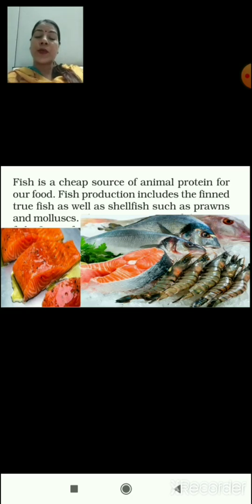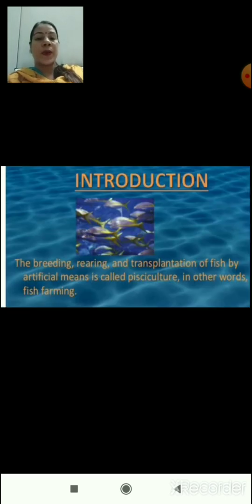In this slide you can see the picture of prawns and fishes, which shows that fish production industry includes both types of aquatic animals, fish as well as shellfish, which are also known as false fishes, that include prawns and mollusks. So let us begin with introduction of pisciculture.